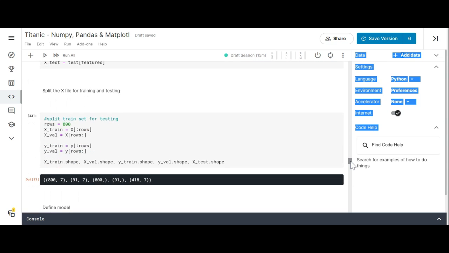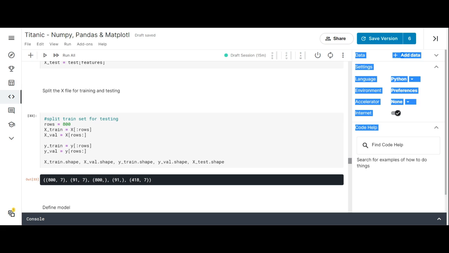So now what we want to do is split our data up for training and validating, and we can't use train test split on this because we decided that we were going to use only Numpy and Pandas. So we did the train test split using only Numpy and Pandas. We decided that rows is going to be 800. So X train equals X colon rows. X val equals X rows colon. Y train equals Y colon rows. Y val equals Y rows colon.